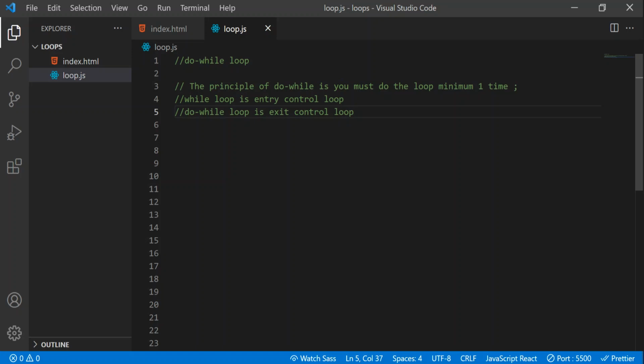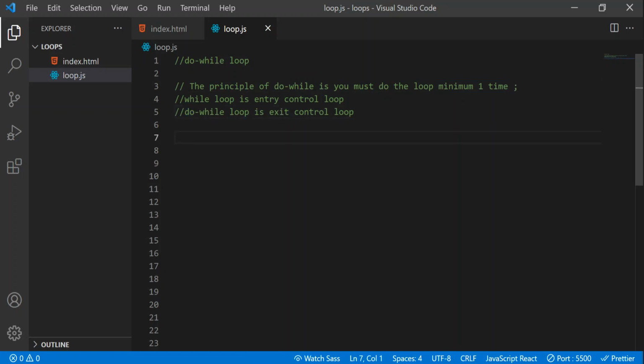That is why we call the do while loop an exit control loop and the while loop an entry control loop. In the while loop, he checks the hall tickets at the doorstep, I mean the condition is checked at the first point itself. But in the do while loop, the loop is going to execute at least once. It means you are allowed to sit inside the exam at least once, and only after that the condition is checked, right? So let's see this in examples.